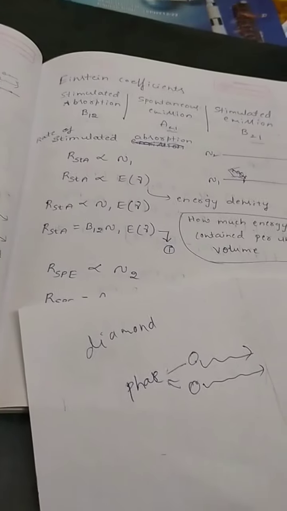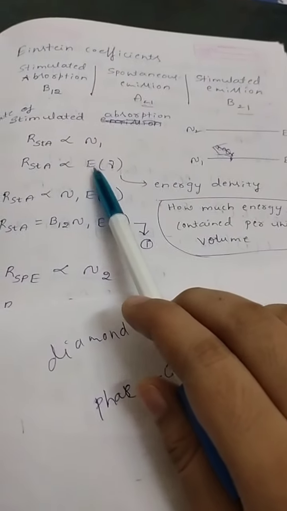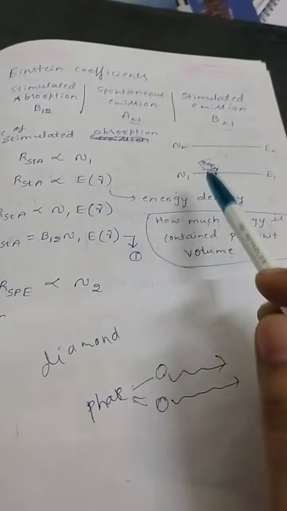Practically giving one photon is not possible. Just for explanation purposes I have shown it like that. So it also depends on the energy density of the source.